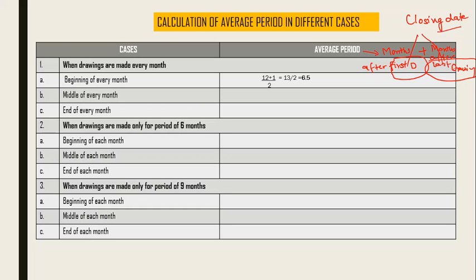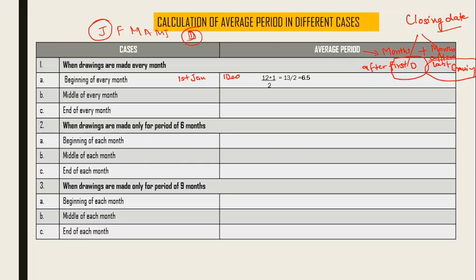Okay, now here if I say drawings are made every month, drawings are made in the beginning. So every month means starting from January to December. Of course it's Jan, Feb, March, April, May, June, July, it goes on till December. But what we need is only the first drawing date and the last drawing date. So with the beginning, the first drawing date is 1st of Jan and the last drawing date is 1st of December, the last month beginning.